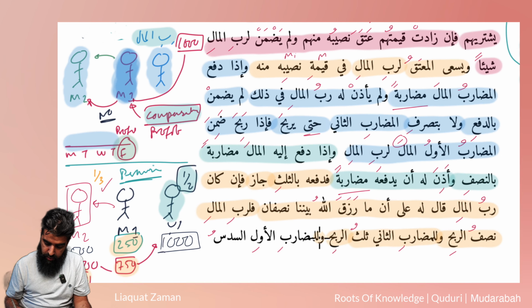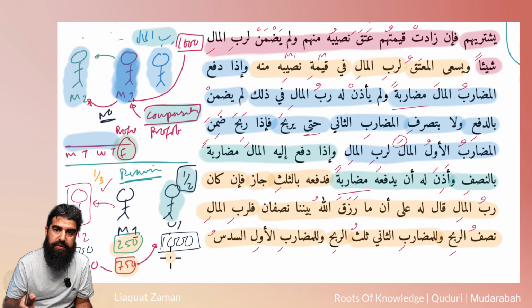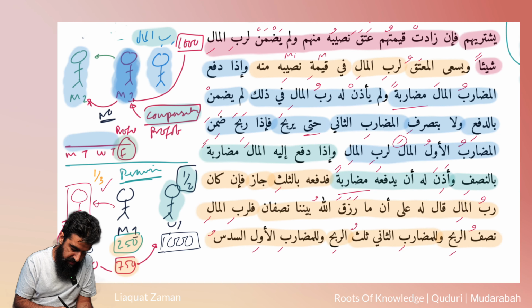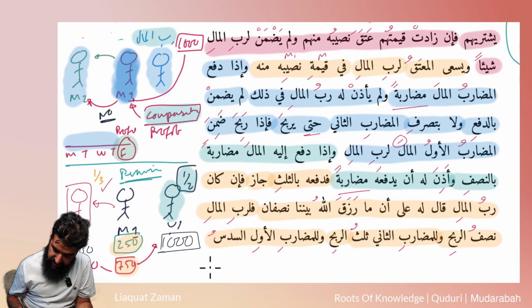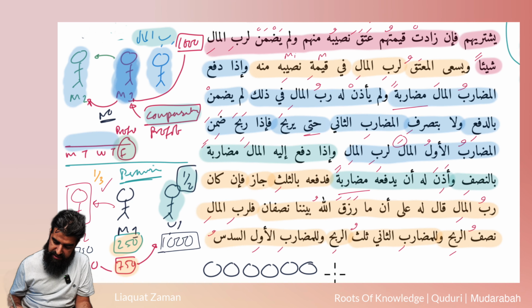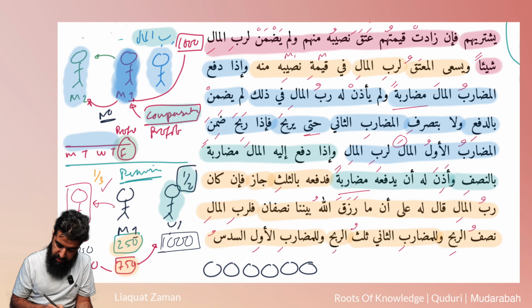Yeah, thuluth. وَلِلْمُضَارِبِ الْأَوَّلِ السُّدُسِ. And he gets 1/6. Yeah, so that 250 would be 1/6 of that. Does that make sense? So if I make it into portions, it's going to be easy to understand. So let's say, for example, there's 1, 2, 3, 4, 5, 6. This was the profit. Let's say 600 was the profit.